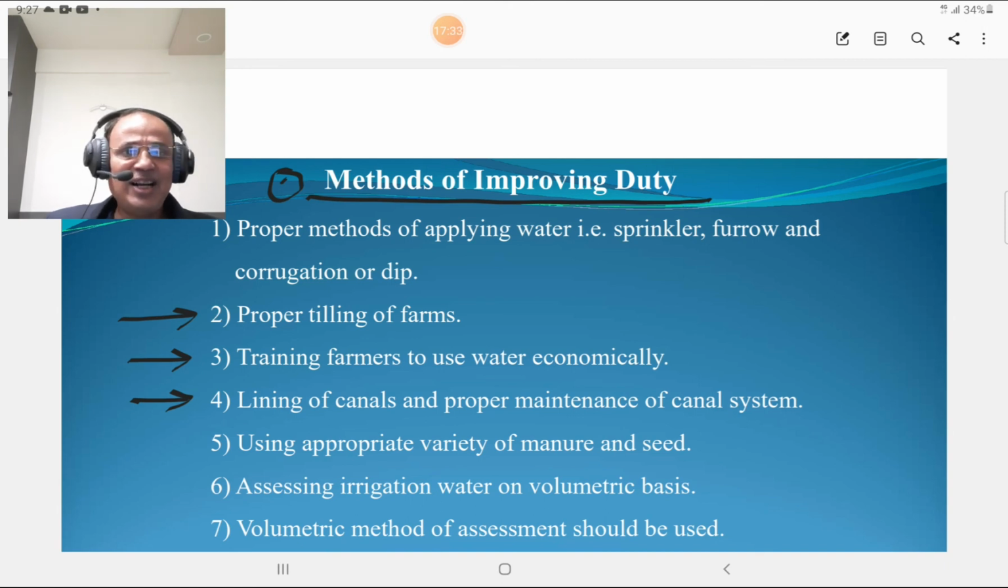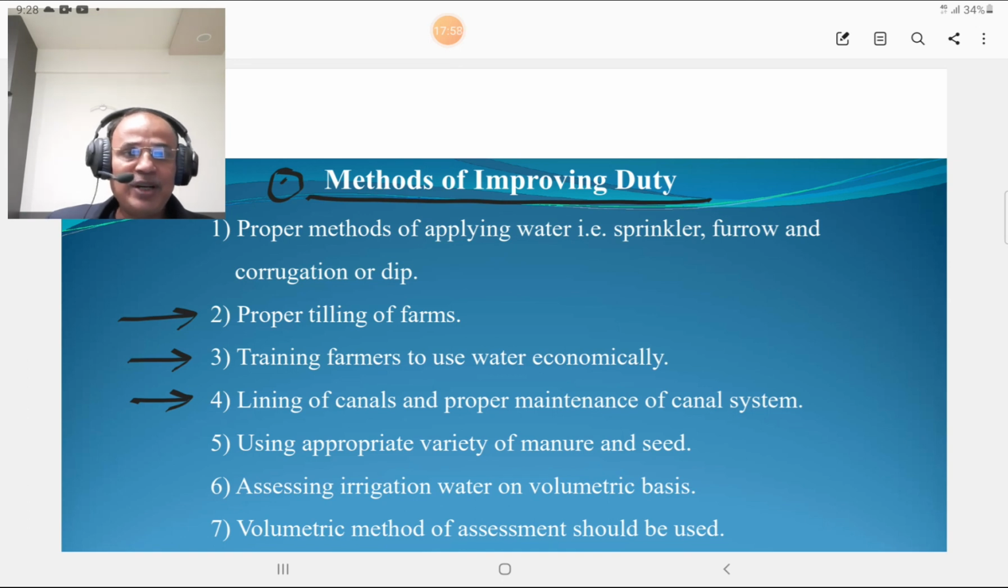Lining of canals and proper maintenance of the canal system improve the duty, which means the area to be irrigated is more. Using an appropriate variety of manure and seed, we can improve the duty. Improving the duty means we can use less water to irrigate more area of land, and that is very important. That is the method of improving duty.